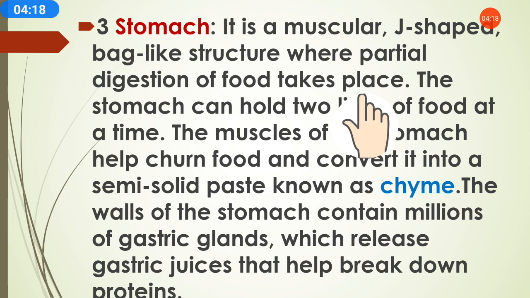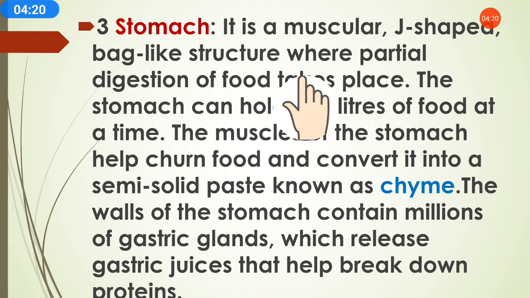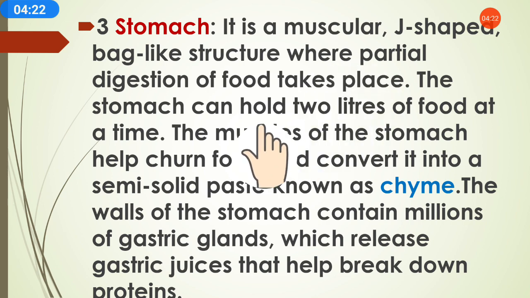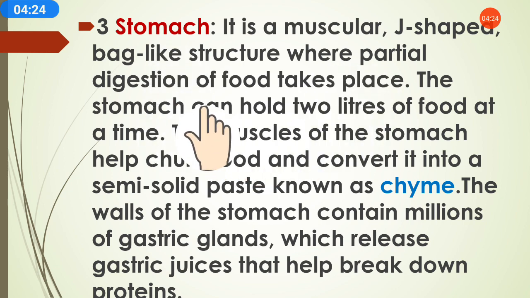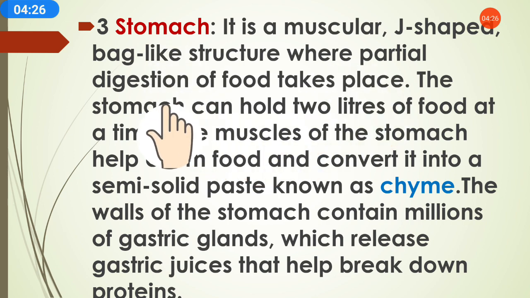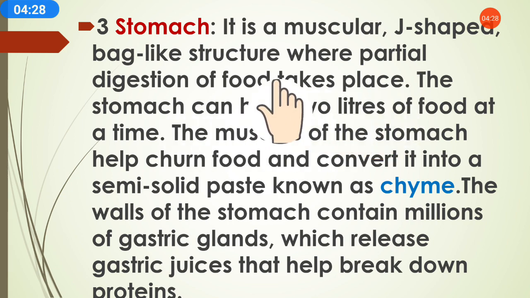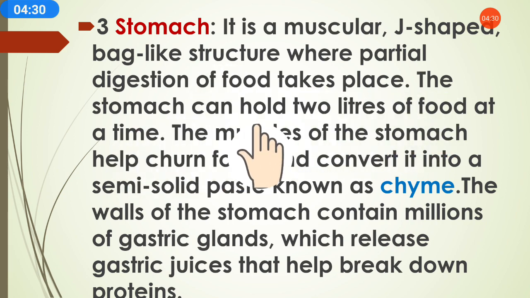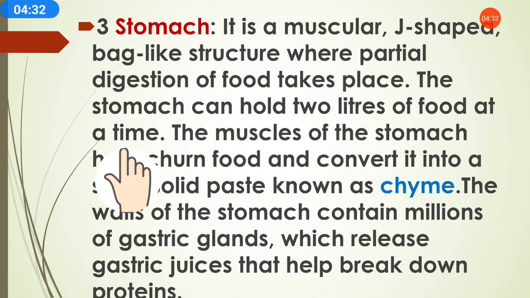The whole digestion does not happen in the stomach, only some part of it. The stomach can hold 2 liters of food at a time.